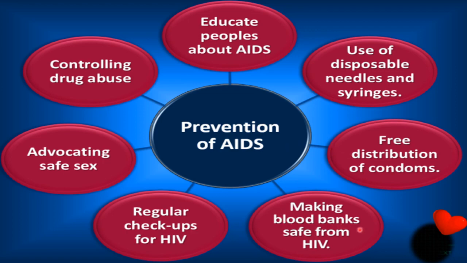Next is making blood banks safe from HIV. In the blood banks, when the blood is kept, this blood should be checked and it should be safe from HIV. Regular checkups for HIV. There will be a regular routine checkup for all for HIV, because it's a fatal disease, right? Also advocating safe sex. People should be given guidance about safe sexual practices with the use of condom, right?